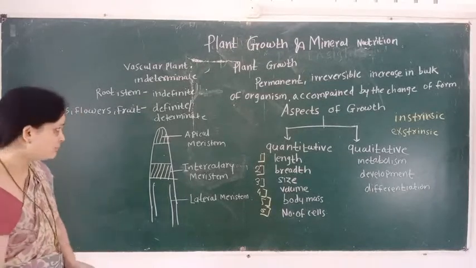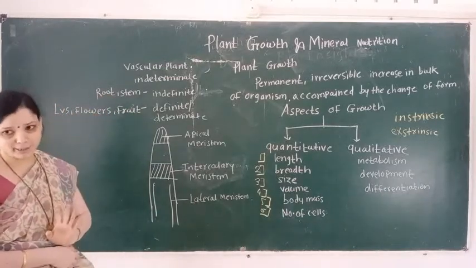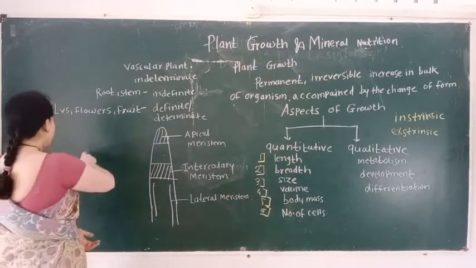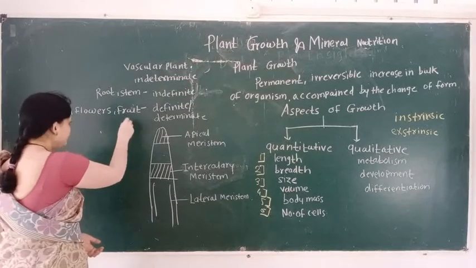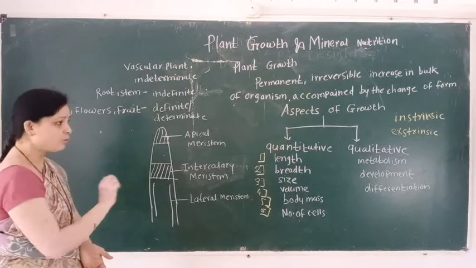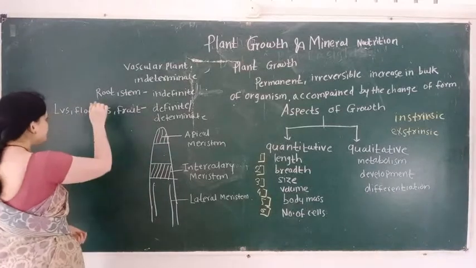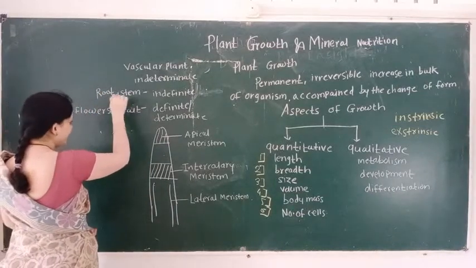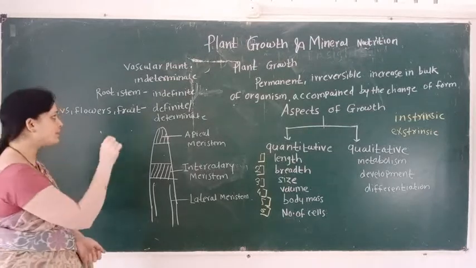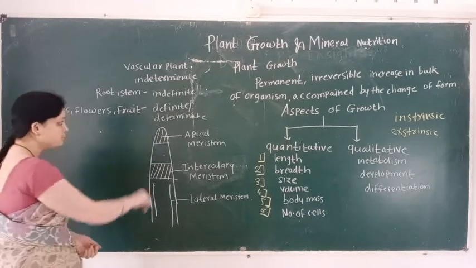In root and stem the growth is indefinite, that is, unlimited. And in leaves, flowers and fruit, growth is definite or determinate.